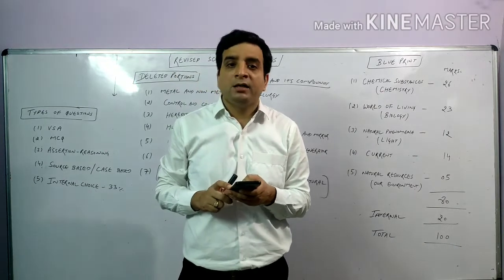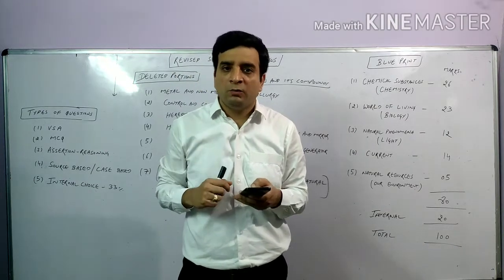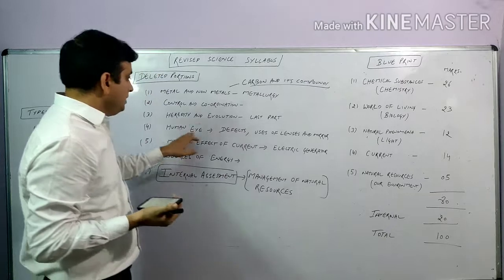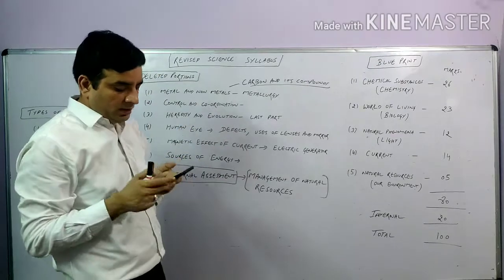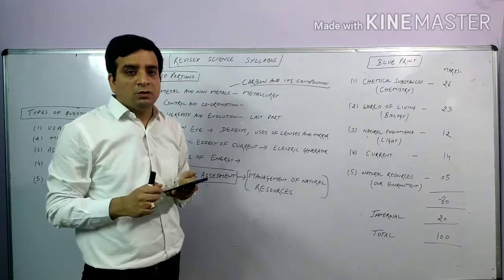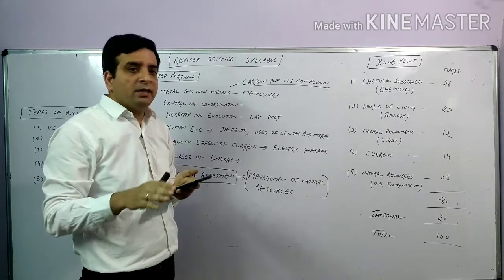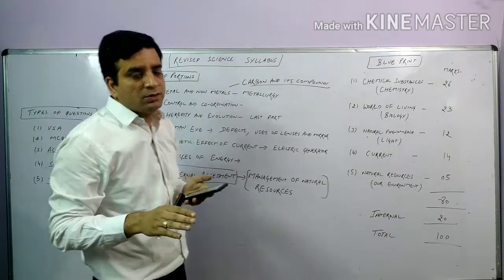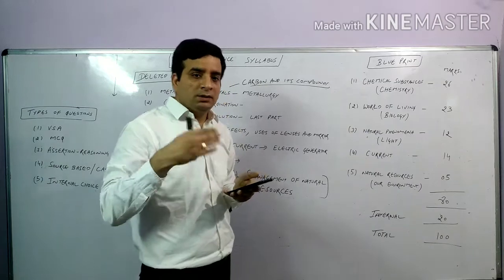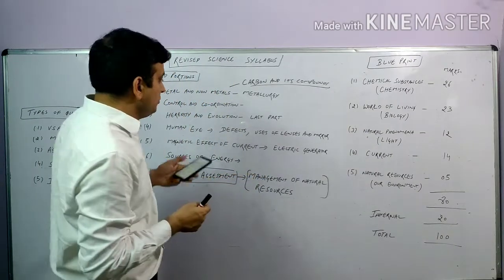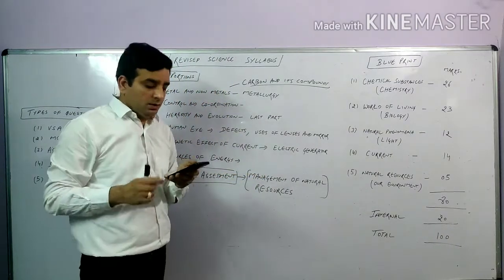Next is heredity and evolution. Only one topic is removed from heredity and evolution, which is the last part, the evolution topic. So heredity is there in your syllabus. The only part, the second half of the chapter, which is evolution, has been removed from your syllabus.